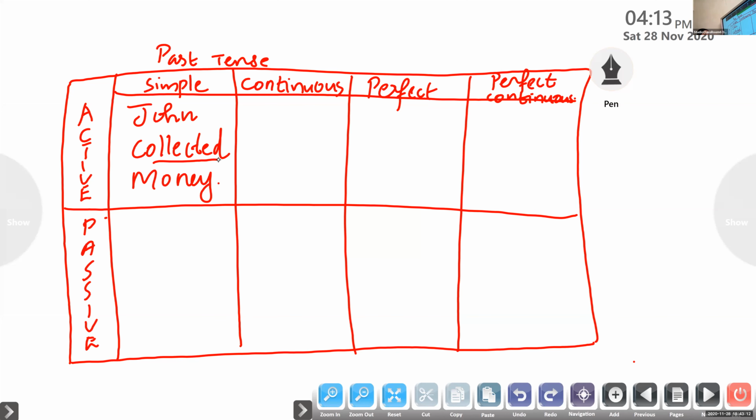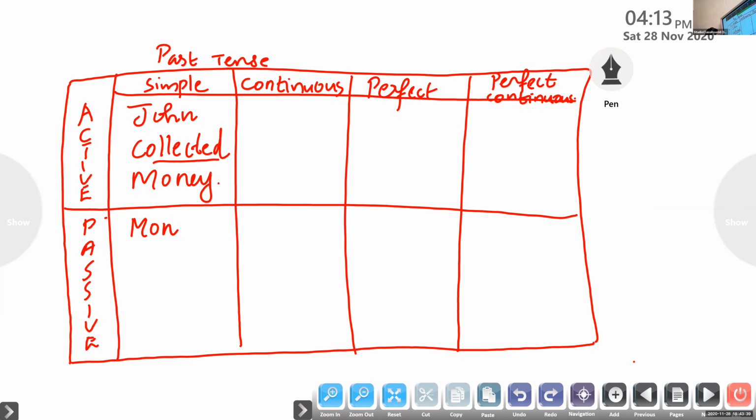Okay, so tell me, you have already the box of present tense with you. You can use it for changing the sentence into its passive form. Remember the sentence is in past tense, not present tense. Wherever you have used the present form of be, use the past form of be in all places. That is the only thing you should always remember. John collected money. Money was collected by John.